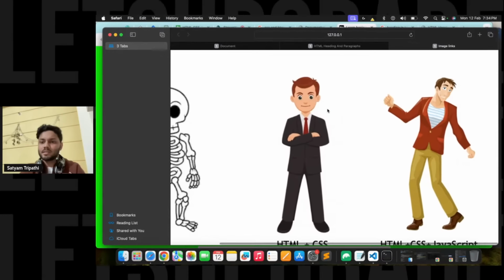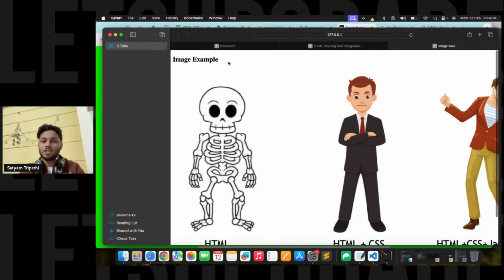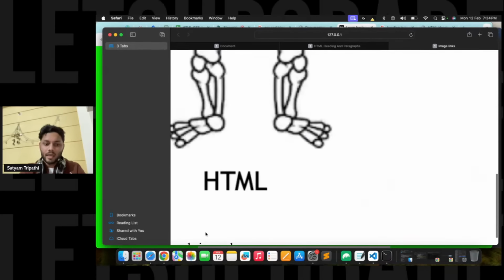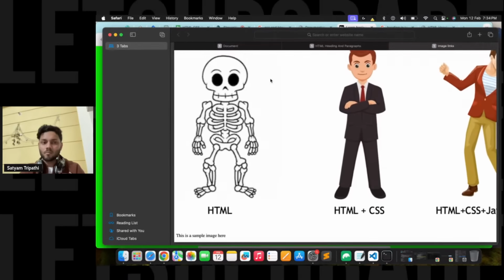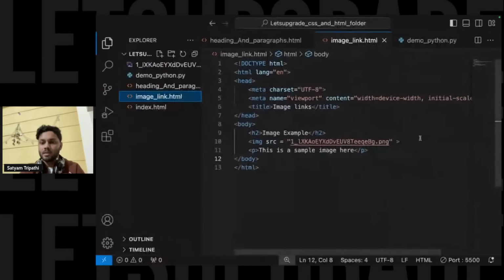Now you'll be able to see this image is really big, and you'll be able to see the image example we have written. So we are able to see this thing, and this thing we have written. This is a sample image here. Okay, this is one way of how you can do this.